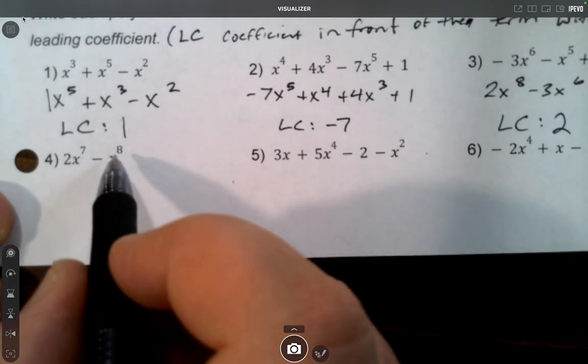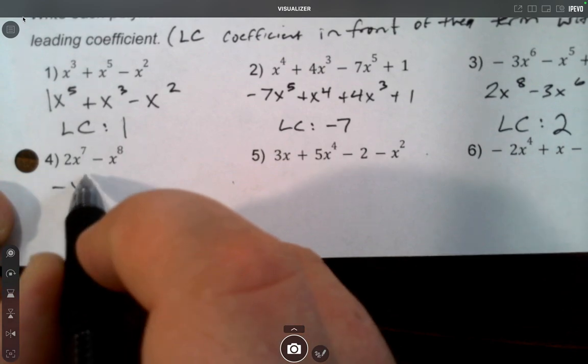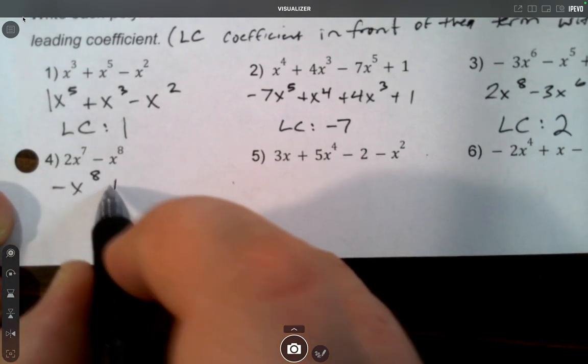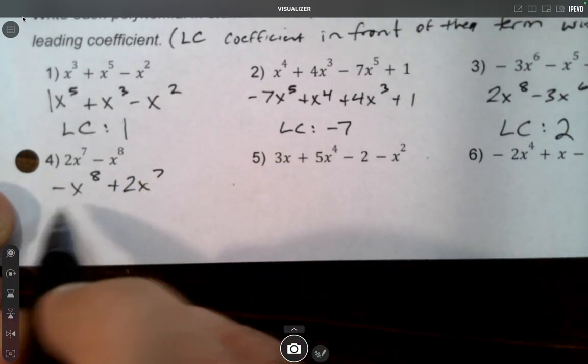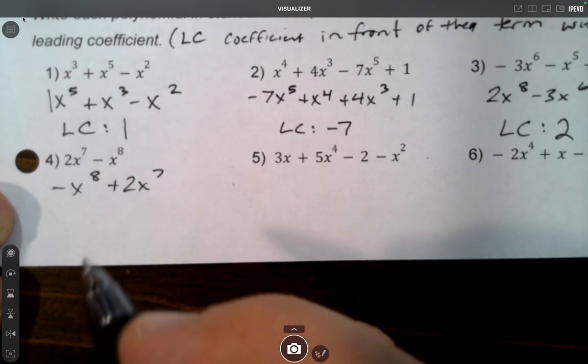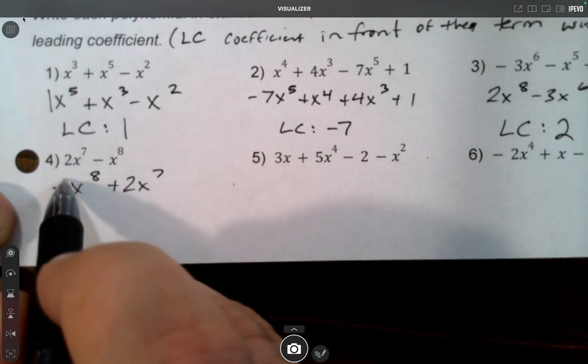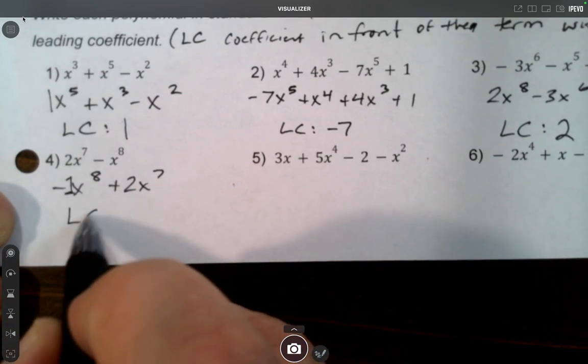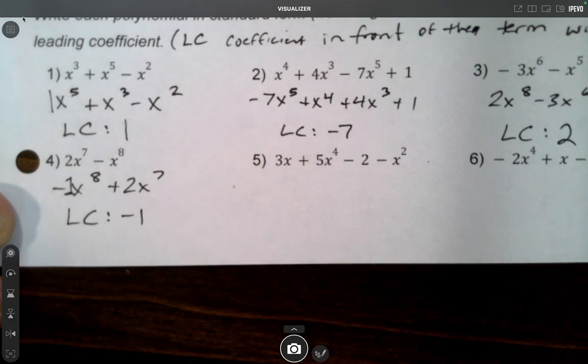Okay, on this one, the biggest exponent is 8, so we put negative x to the 8th first. Then we put plus 2x to the 7th. So that is placing the exponents in order from greatest to least. And then the coefficient in front of the biggest exponent is actually a negative 1. So the leading coefficient is negative 1.